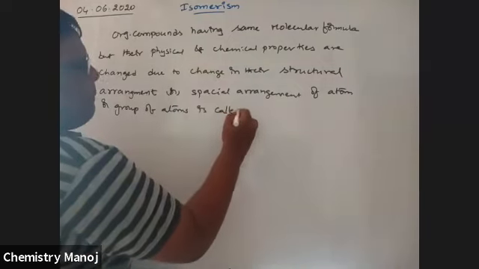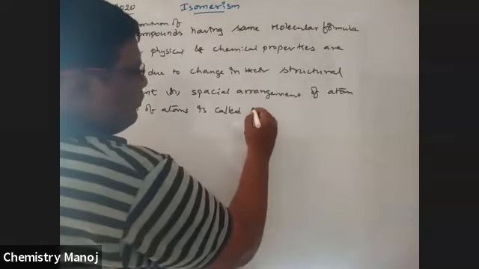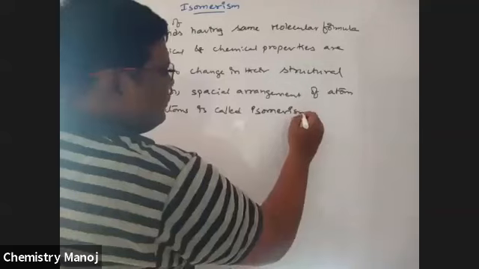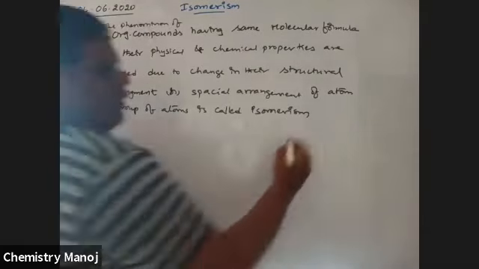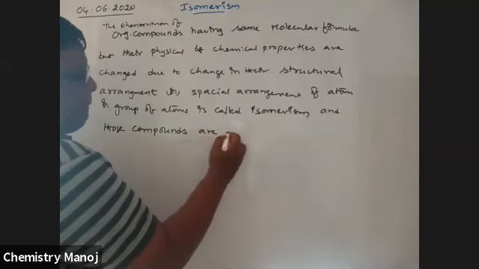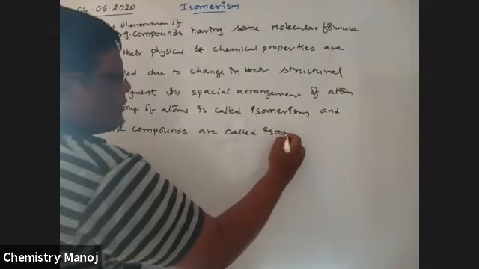The phenomenon of organic compounds having same molecular formula is called isomerism, and those compounds are called isomers. The phenomenon is called isomerism, and those compounds are called isomers.